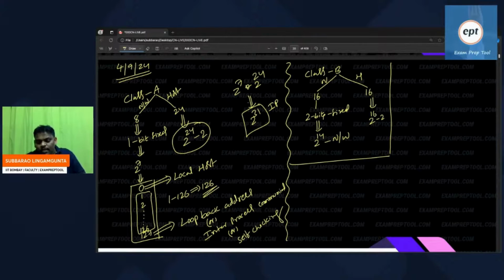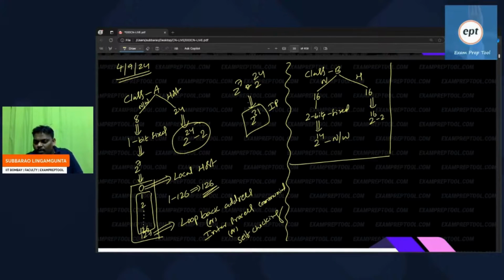If 0 were there, I could have said local host. There is no network called 0 or 127 in class B. That is the reason there is no minus 2.